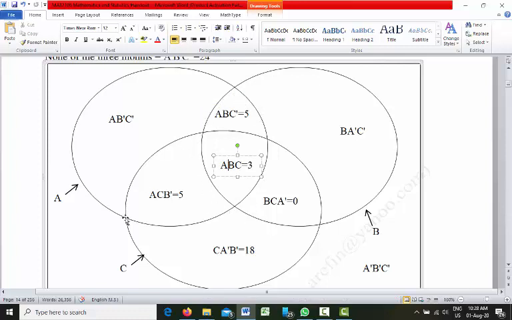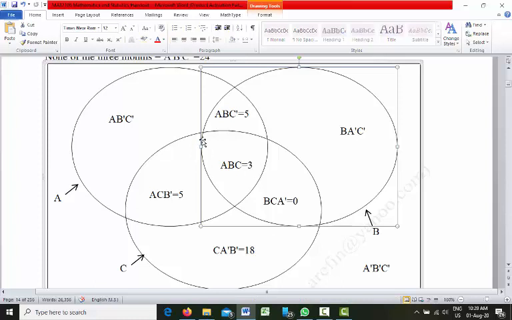Again BC, that is August, September. So this portion is BC, that is August September, and this portion is BC. Another consecutive issue, that means BC is this one, this is BC.